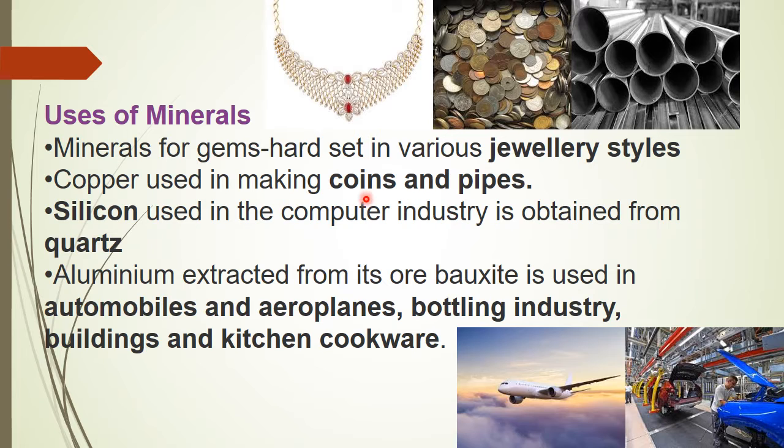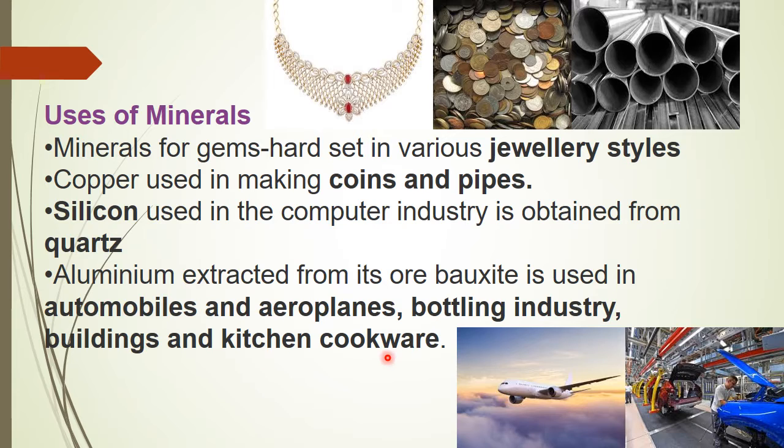The next, second point, copper used in making coins and pipes. So we are using copper for making coins and pipes. Next, third point, silicon. In the computer industry we are using silicon a lot. So what are we using more in the computer industry? Silicon. That is obtained from quartz.